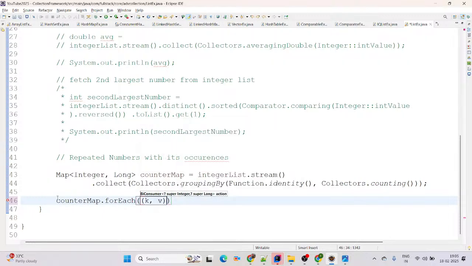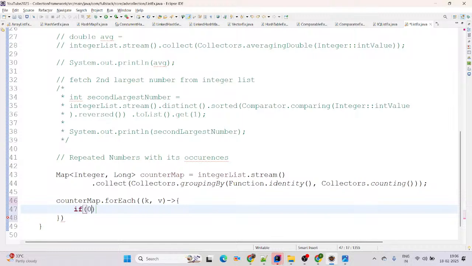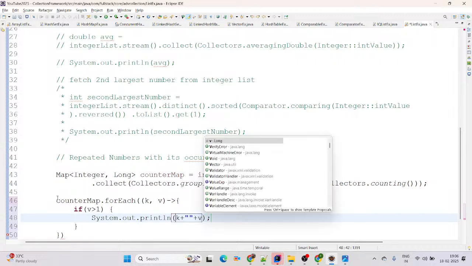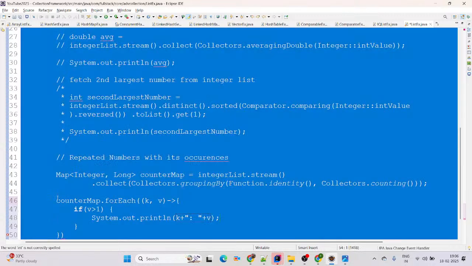Key, value. Then here you can simply use this condition: if value is more than 1, then this will be the repeated number, this will be the key, and this is the value we are going to print, colon separated. Ctrl+A, Ctrl+I, Ctrl+Shift+F will format the code.